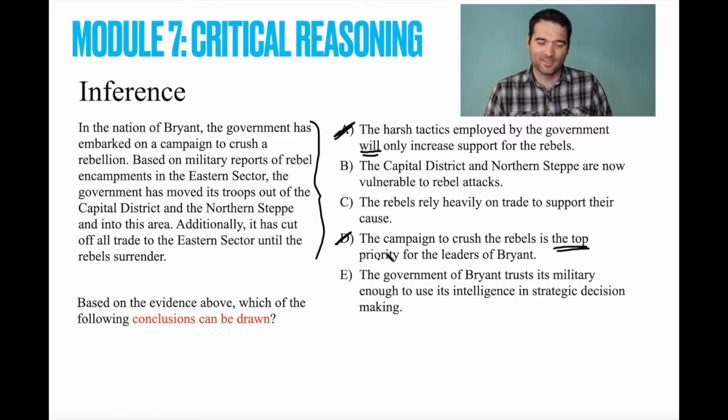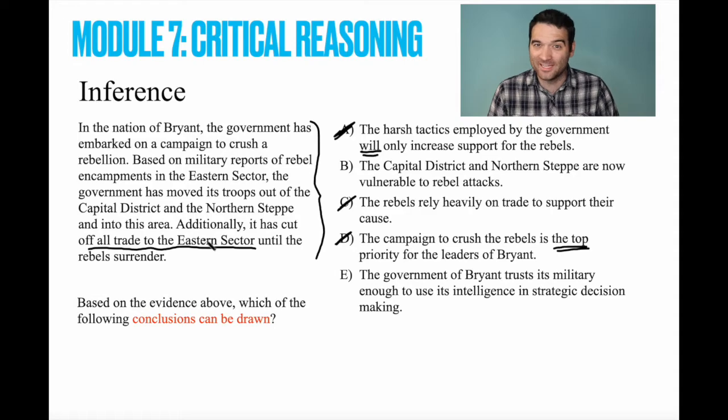All right, what's next? Next one we're going to get rid of is answer option C. The rebels rely heavily on trade to support their cause. But wait, you say, the government cut off trade to the eastern sector. Doesn't that mean that the rebels rely on trade? Not necessarily. Just because the government did it doesn't mean it's an effective idea or a good idea, right? Maybe they're just doing this as a symbol. It's a symbolic thing to do. But we can't assume, we can't be 100% sure that the rebels rely heavily on trade.